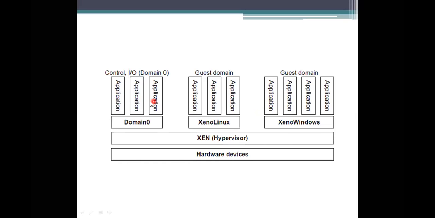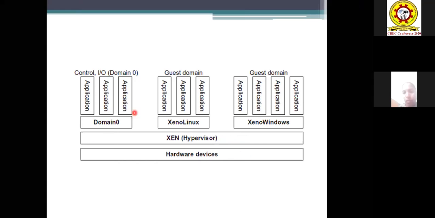The main disadvantage is that if this one is hacked, there is a possibility of accessing all these things, because these don't have their own control; the control is done by domain 0 only.